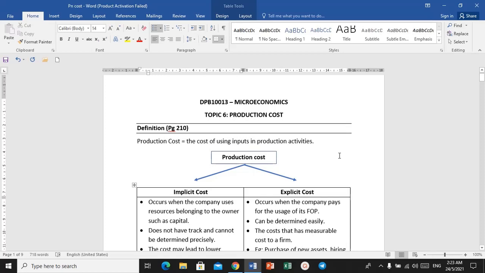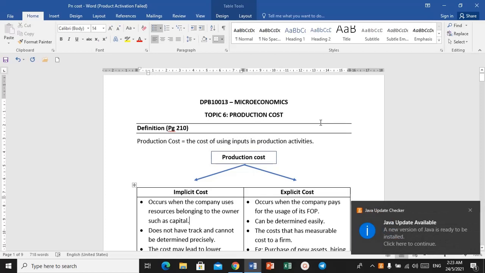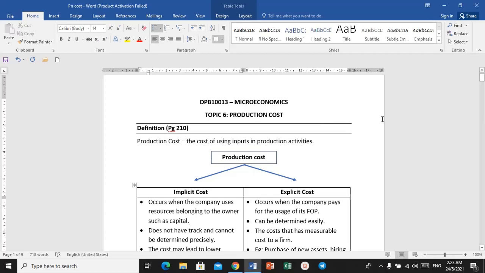So actually you can have this topic covered in your textbook at page 210. Okay, so we have this subchapter 6.7 production cost. So you can see that in your book this topic is actually combined with the previous topic of topic 5.